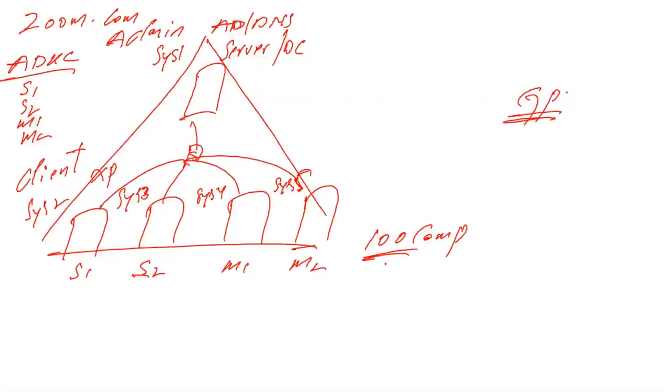So do one thing. As an administrator, if you want to do the manual process, go to every machine and restrict the wallpaper, restrict the wallpaper. So how many machines do I have to visit if I go for the manual process? I have to visit 100 machines as an administrator. If I visit all 100 machines and restrict the wallpaper, yes, it's restricted, but is it easy, centralized management? Am I saving time? No, we are not saving time, right? But you can do one thing, take the help of group policy.